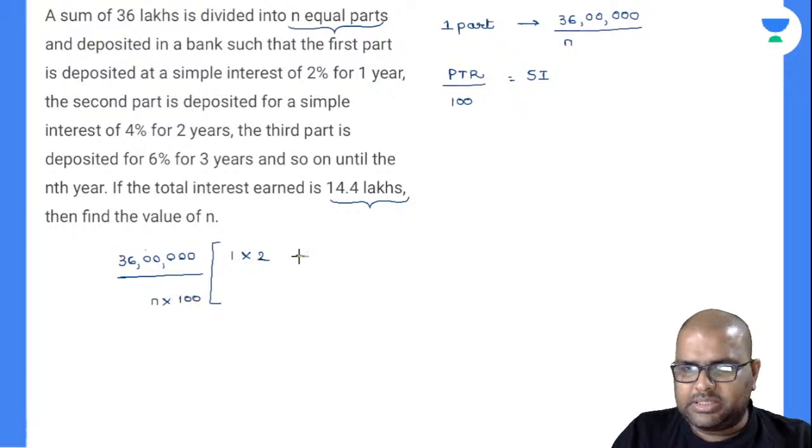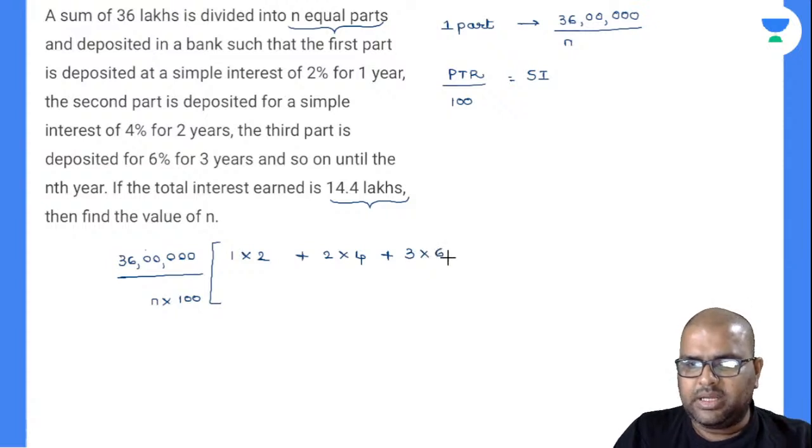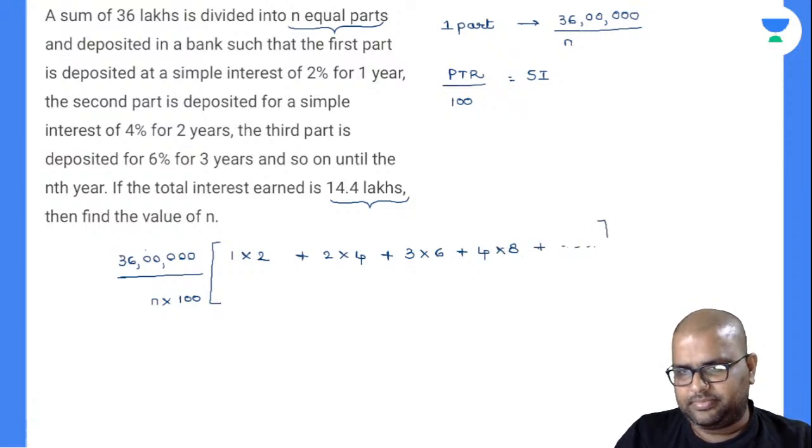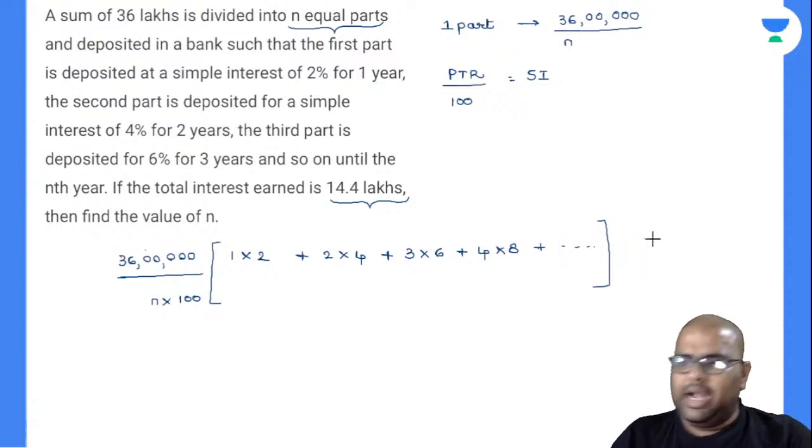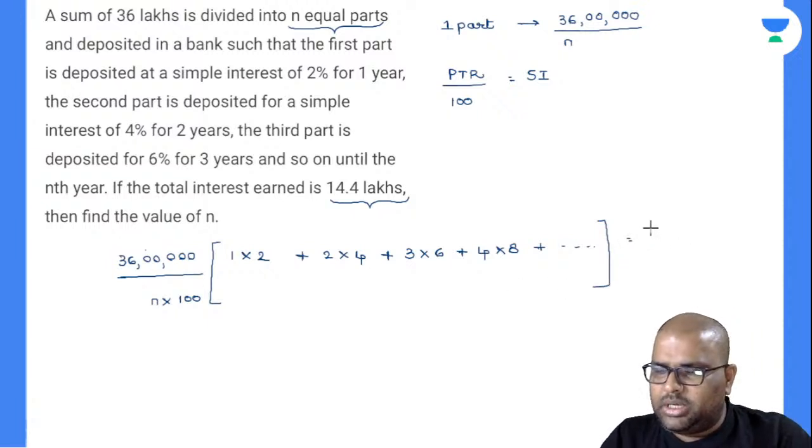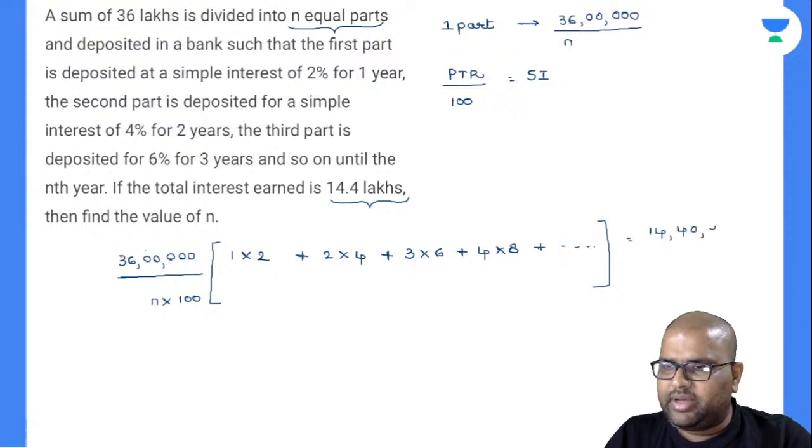Next, time period is how much for the next part? The next part is 2 years for 4% interest rate. Next is 3 years for 6% interest. Next will be 4 years, 8% interest rate. Am I right or wrong? So on up to the nth year. And this is equal to the total interest you have obtained, which is 14,40,000. This is the value there.